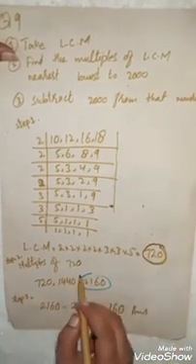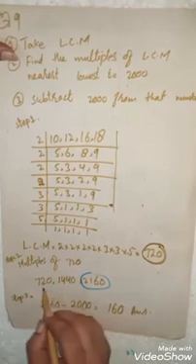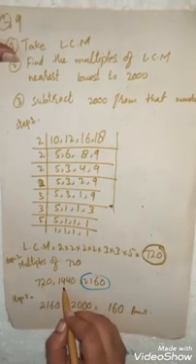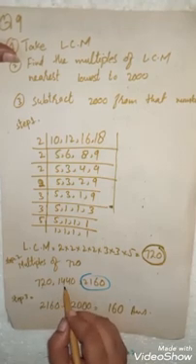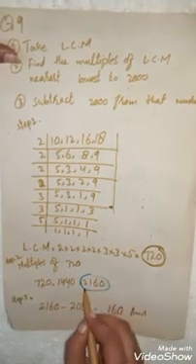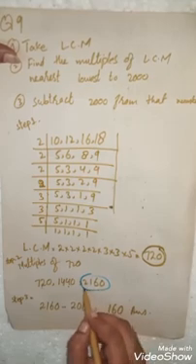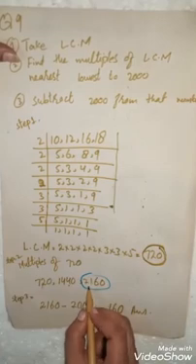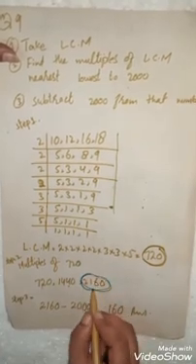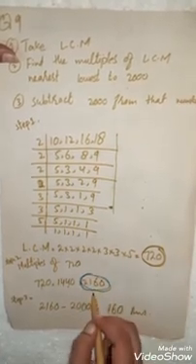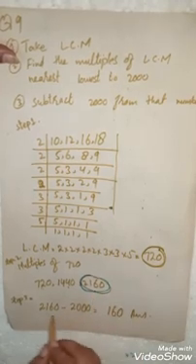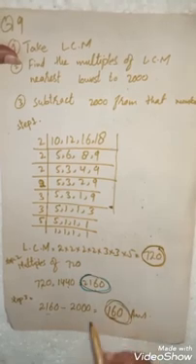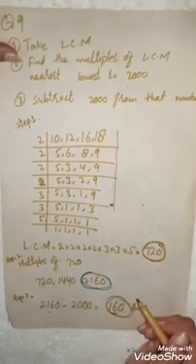When you find its multiples, 720 times 1 is 720, 720 times 2 is 1440, and 720 times 3 is 2160, which is the nearest number above 2000. So you will take this number and subtract 2000 from it, and at last you will get your answer, which is 160. In this way you will solve your question number 9.